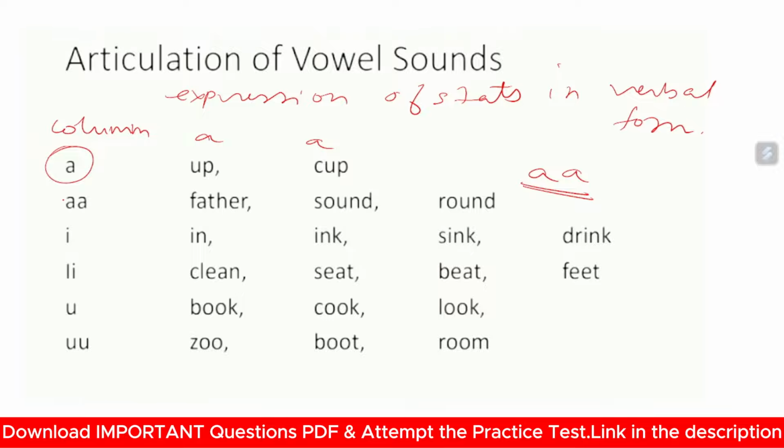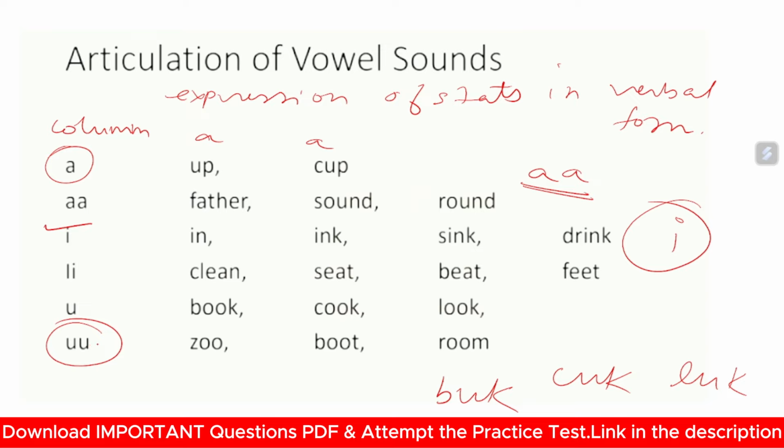Similarly, here a singular I: in, ink, sink, drink. Only the vowel sound of I is being pronounced. Similarly with double I, clean. Whenever you pronounce clean, you will feel that you're pronouncing a vowel sound of double I. Similarly with seat, beat, and feet. Now a singular U, book. Whenever you pronounce book, cook, look, you pronounce it like this. Double O seems here like a single U.